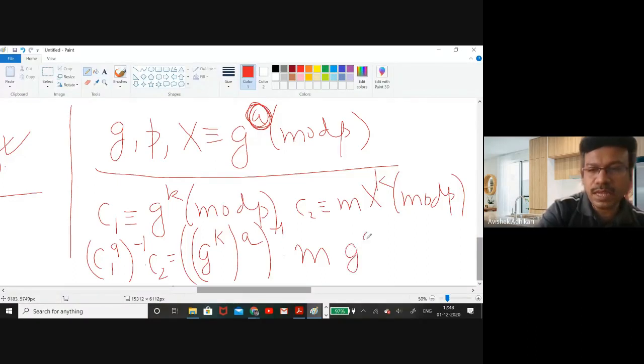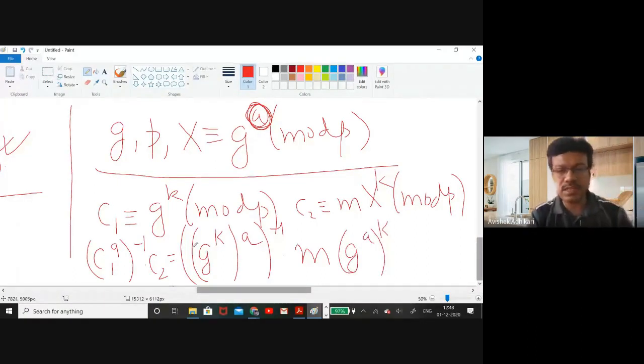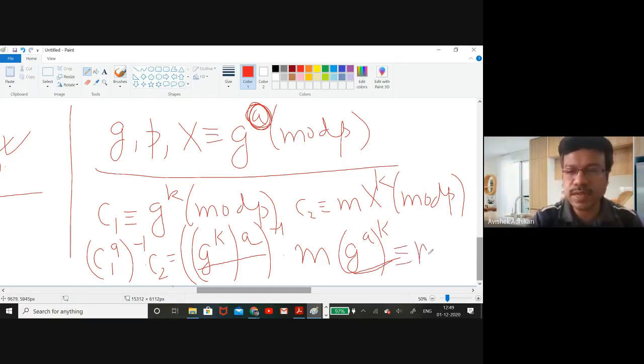G to the power A, to the power K. Now you can see that this is G to the power AK inverse, and this is also G to the power AK. Since this is a commutative group, altogether this is G^KA whole inverse into G^KA. As a result, this will get cancelled. You will finally get the value of M.